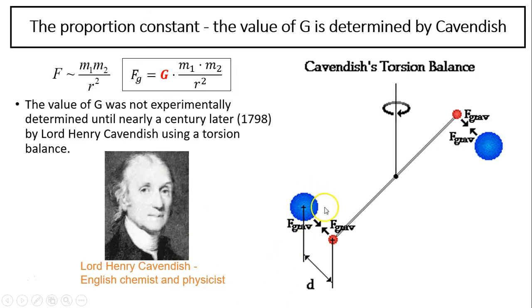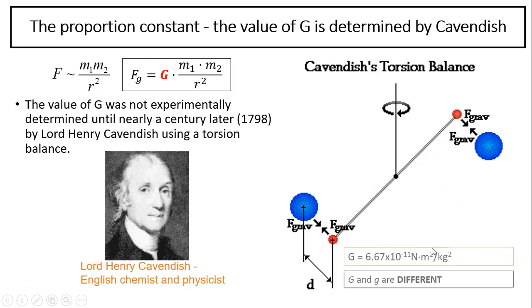So what did he do? He set two large masses apart, and he had two small masses connected on a bar that can turn. Because there is gravitational force between the small masses and the big masses, the bar will turn. He was able to measure the angle, and through rotational kinematics, he was able to figure out the force between those two and the acceleration. And through that, he figured out the proportionality.